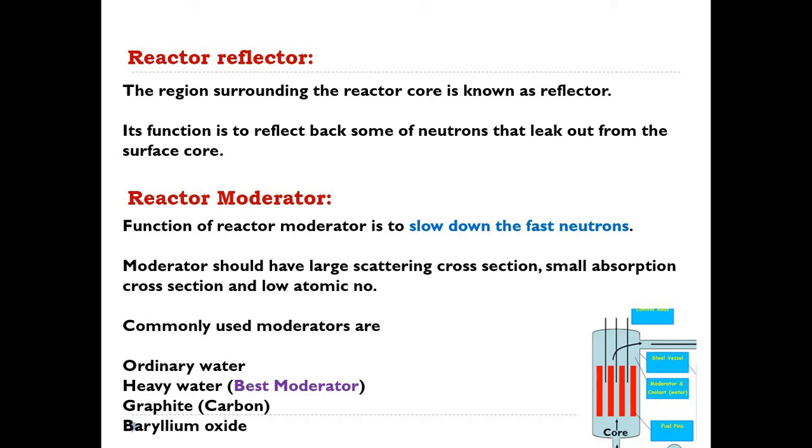But if the combination is such that deuterium along with oxygen is used, then that combination, D2O, is known as heavy water. Okay, so that heavy water is used as a moderator, and it is known as the best moderator for the nuclear reactor. Yes, Kudus and Farhan have mentioned the same thing: D2O is the heavy water.